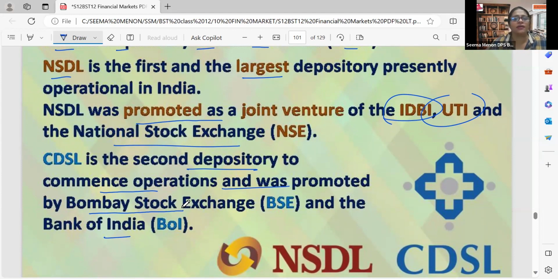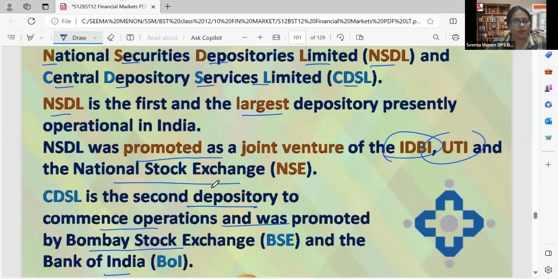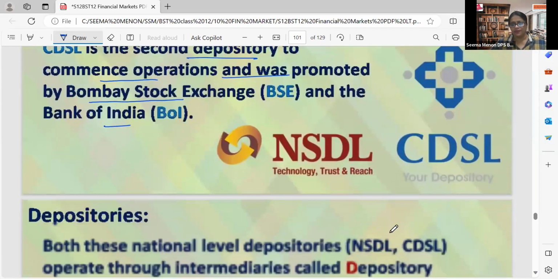So this is again an MCQ question, or it can be a 3-marker question: explain about NSDL and CDSL. NSDL is the largest depository presently operational in India, and CDSL is the second depository.